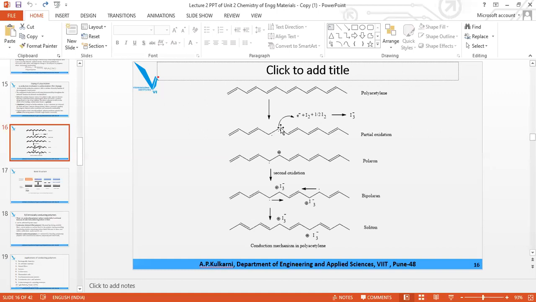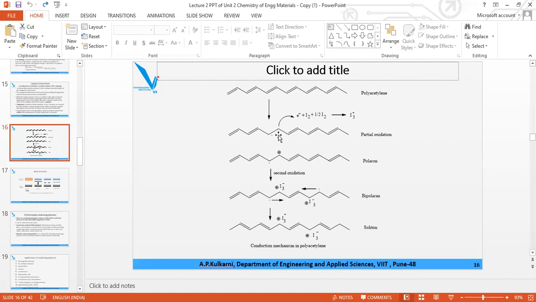So if one iodine is there, suppose here double bond is there, here double bond, here also double bond was there. When iodine is added, one bond is already there, instead of the second double bond, 2 electrons are there. 1 electron is taken by your I2 and it is converted to I3 minus. Got it? And positive charge is created on this carbon.